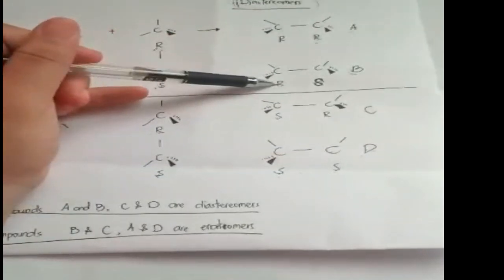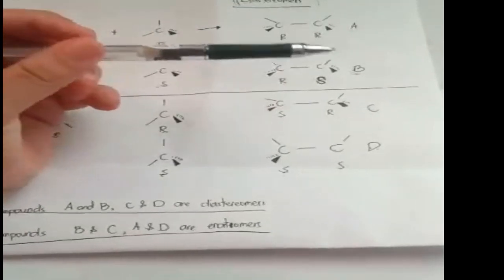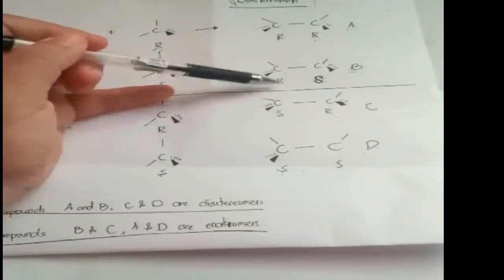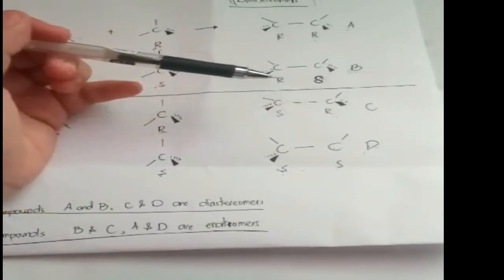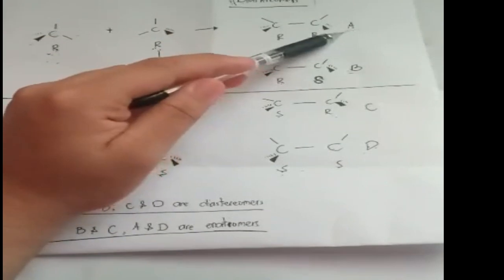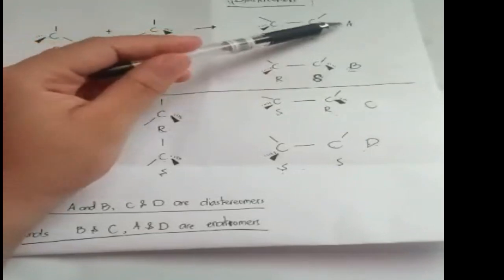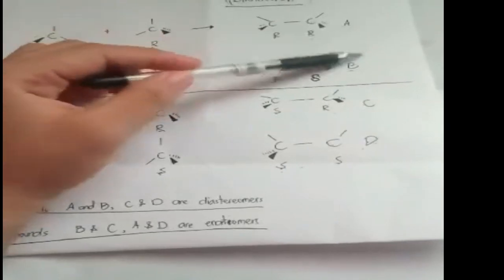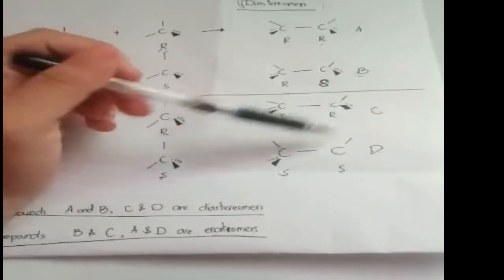Next, R,S and S,R. So B and C, look at this, they are mirror images, so these two are enantiomers too. Unlike compounds A and B, R,R and R,S, they are diastereomers because they are not mirror images. Same here for the C compound and D compound, S,R and S,S: they are called diastereomers.